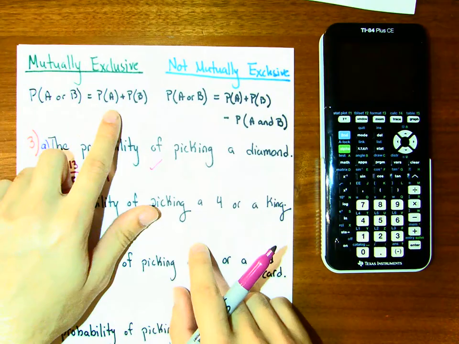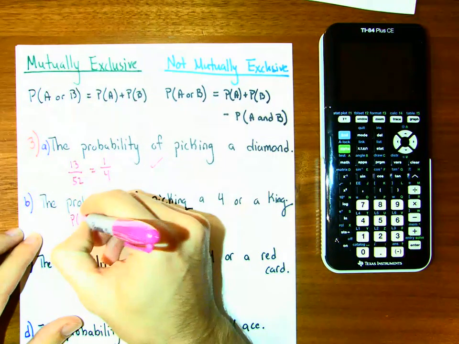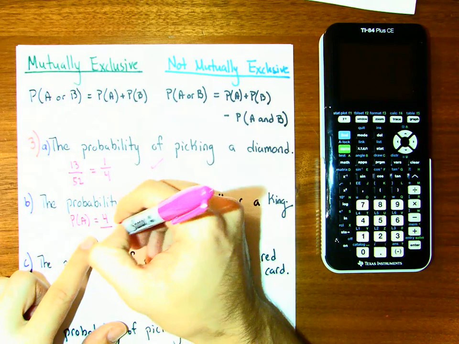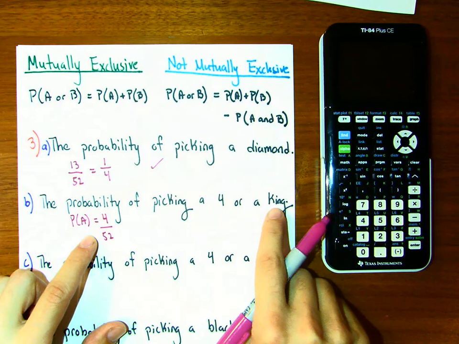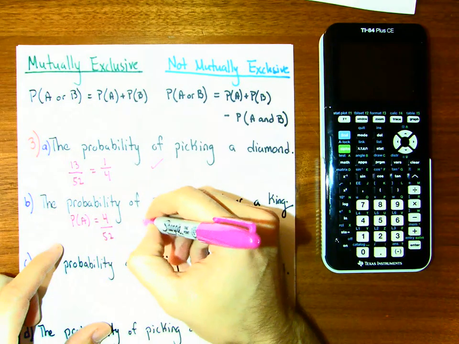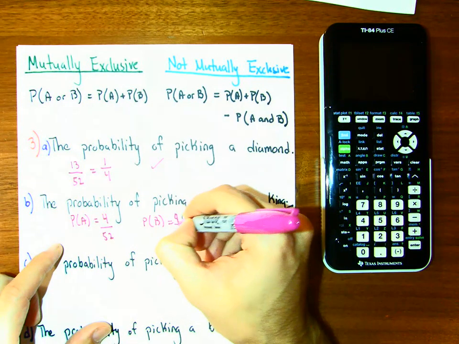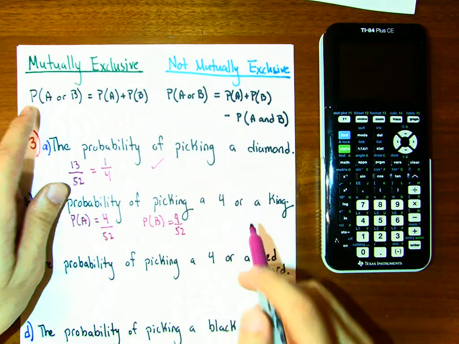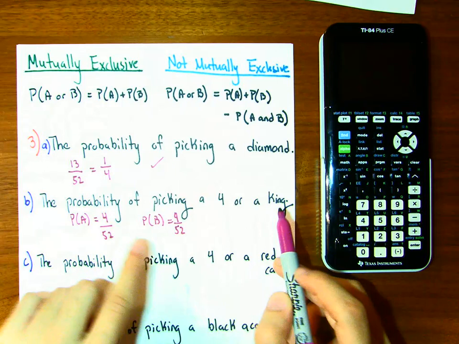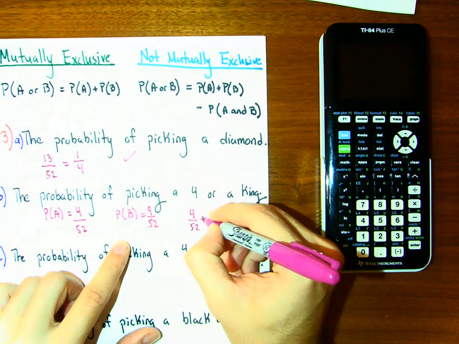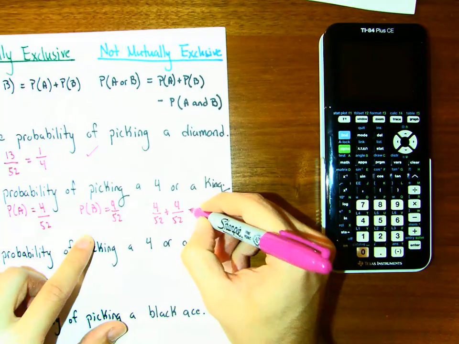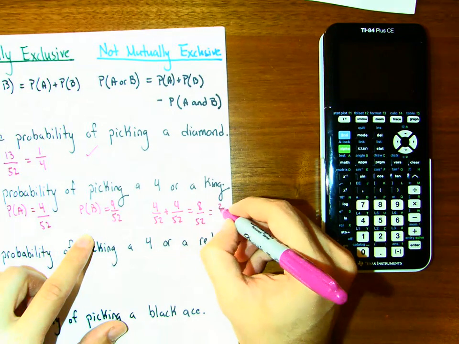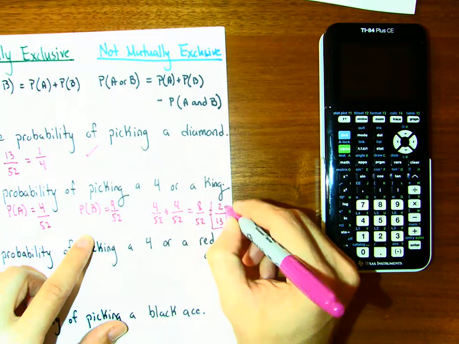So the formula we'll use is P of A. The chance of getting a 4 is 4 out of 52. And the chance of getting a king, P of B, is 4 out of 52. So what this formula is telling us to do is to get a 4 or a king, we just add these two. So it's just 4 over 52 plus 4 over 52, and that is 8 over 52. Okay? And this should be 2 over 13 when we simplify it.